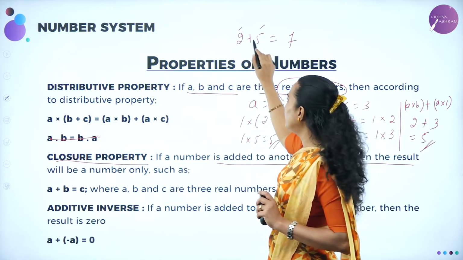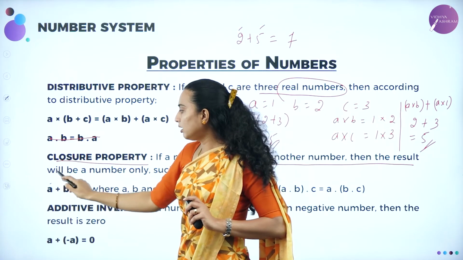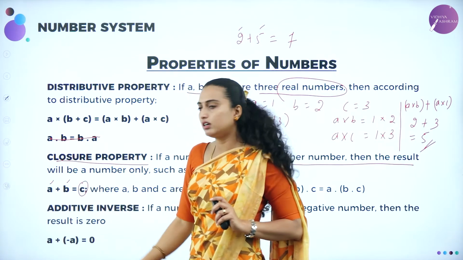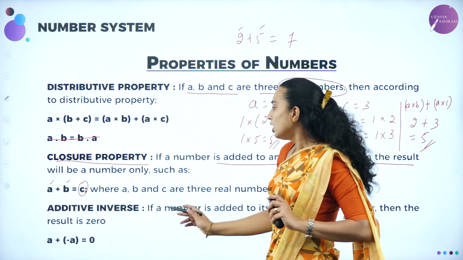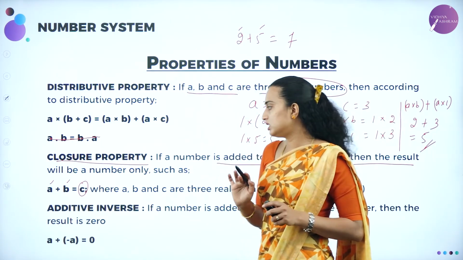Correct? A plus B is equal to C. That's it. A plus B is equal to C. Number plus number gives you another number. That is going to be known as the closure property, where A, B, C are any real numbers.